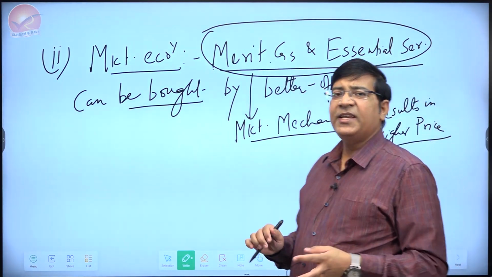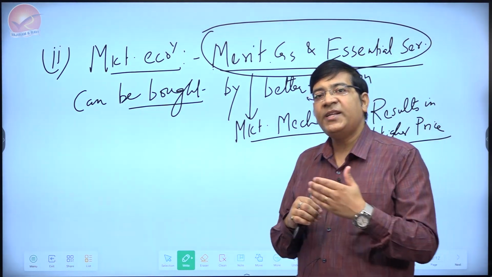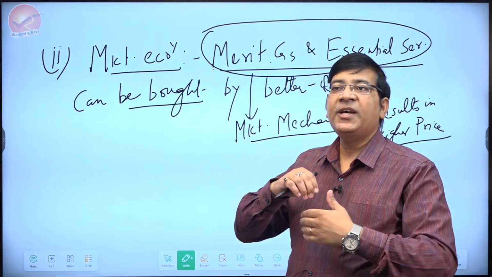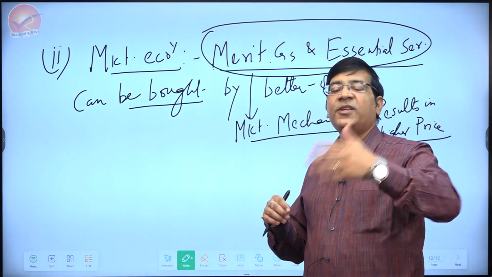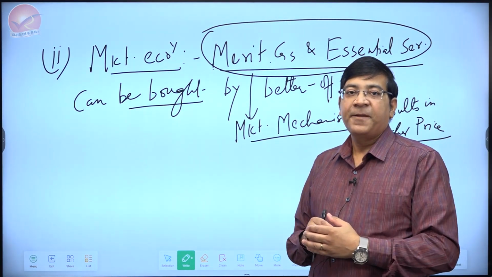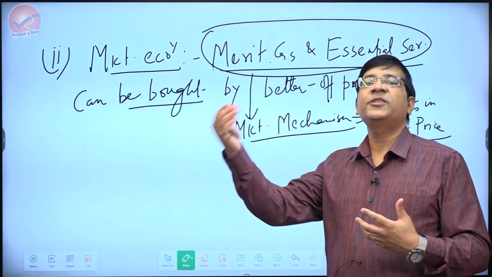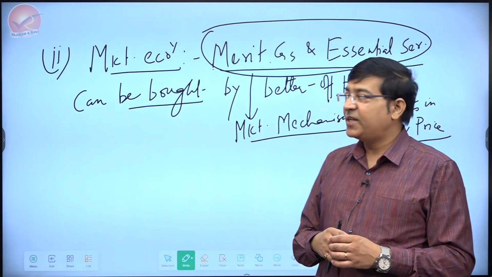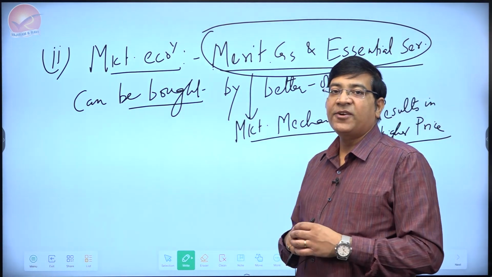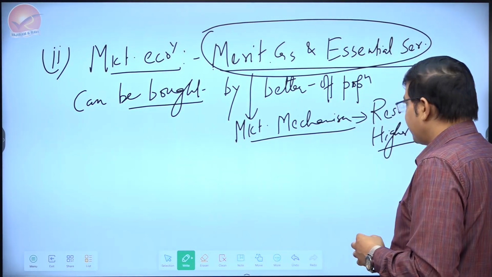Merit goods basically mean goods which are provided on the basis of merit, as in they will have a much better impact on the economy in future rather than what we can see at this point of time. Like educational reward may not be immediate, but in the longer term education can be rewarding for society. So in all these cases, market economy may not lead to inclusive growth.